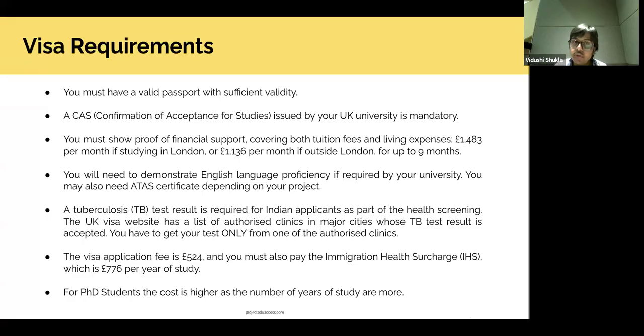Also, just to let you know, some universities waive off or reimburse you later for the health surcharge and your visa application fee. Most don't. I think this was mentioned in one of the sessions last time that Warwick probably does it. So you may get in touch with your university whether they provide such reimbursement for the health surcharge and the application fee. Of course, they don't do it initially. Only after you have moved to UK and joined the university will they reimburse that amount. So initially you have to pay the amount, but that's only very rarely, very few universities.